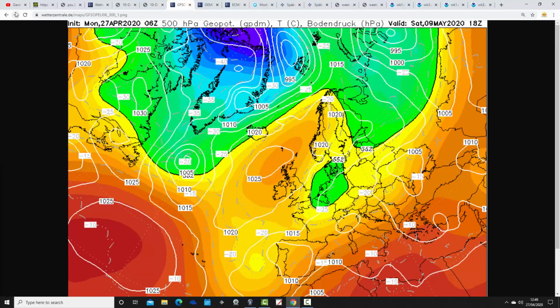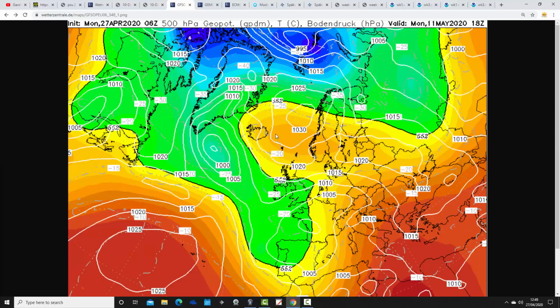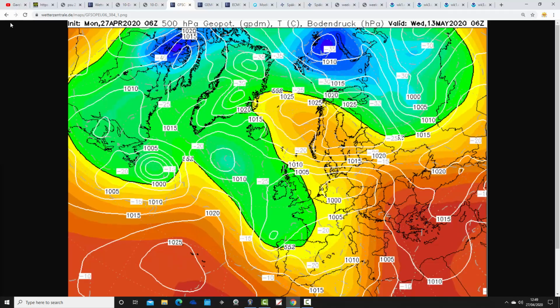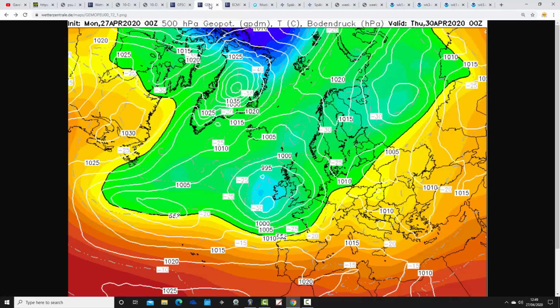Heading into the extended range, the high pressure starts to move northward, so it begins to hint at becoming something of a northern blocking feature, with low pressure again starting to tuck in from both west and from the south. So overall, we finish up with this GFS run, which is on Wednesday the 13th of May, still in an unsettled pattern. So maybe going a little bit drier there towards the end of the first week of May, but not long before we bring more rain in from the south and from the west. Temperatures staying quite cool overall, I think.